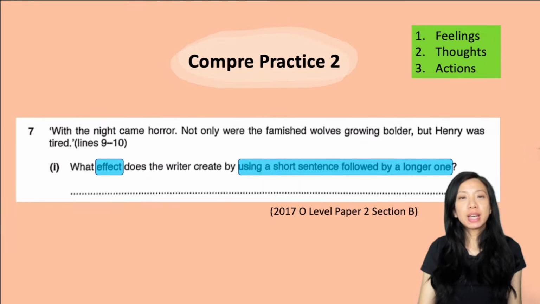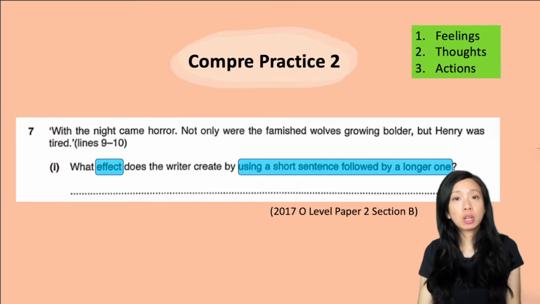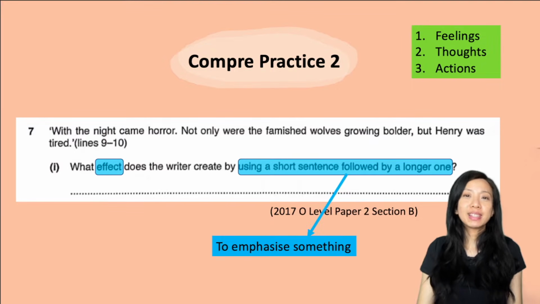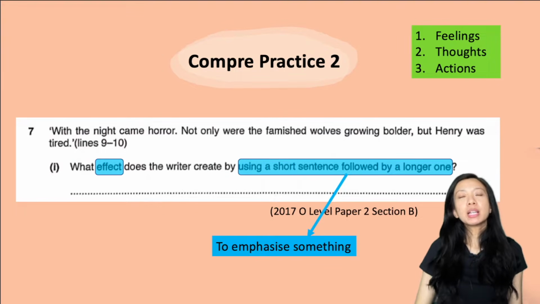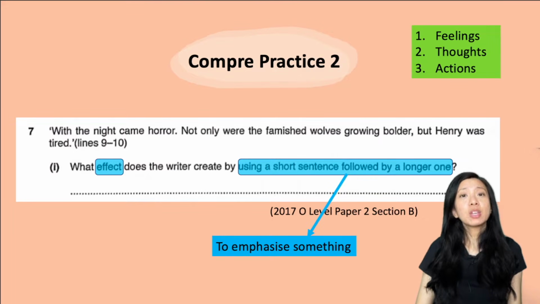Now this question tells us that the writer has used a shorter sentence followed by a longer one. And usually when writers do this, it is to emphasize something. But this is not sufficient as an answer, because writers always use different types of language features to emphasize something. So here we need to explain what the something is.